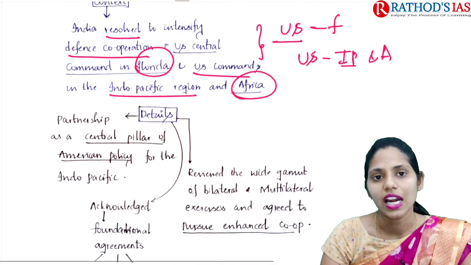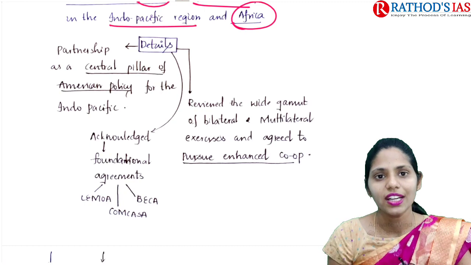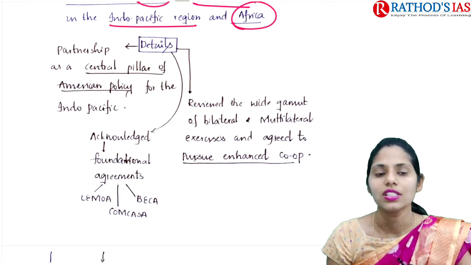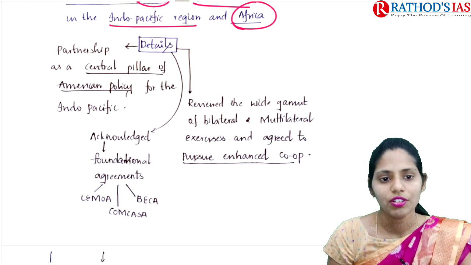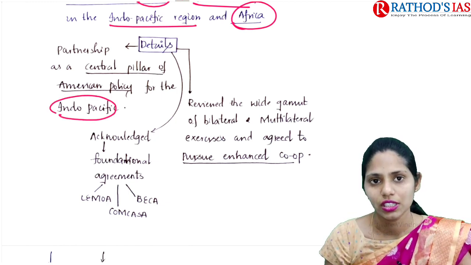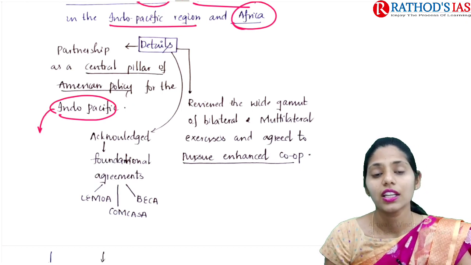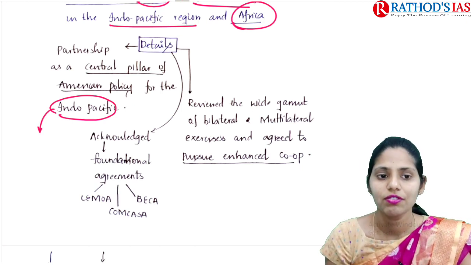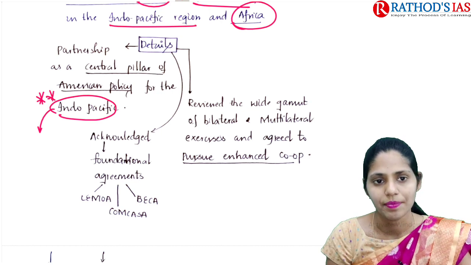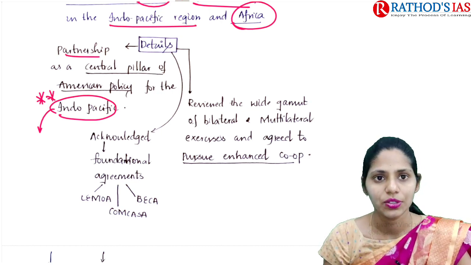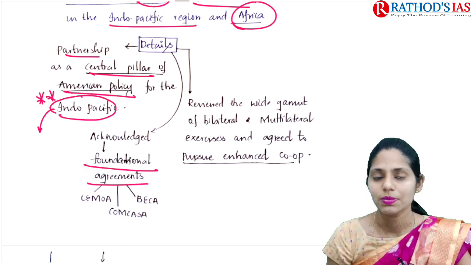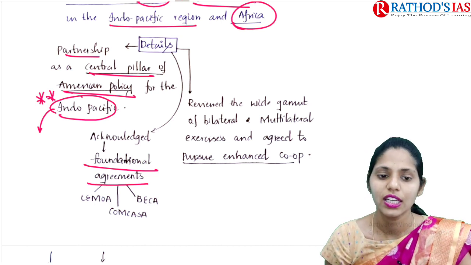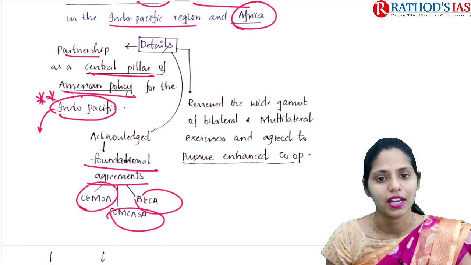If you see some details regarding this defense cooperation, we can talk about the partnership between India and US. It is a central pillar of American policy for the Indo-Pacific. If the US wants to maintain freedom of navigation and contain the increased presence of China in the Indo-Pacific, it mainly needs India. In this way, the partnership between India and US is called a central pillar of American policy. They also acknowledged the fundamental agreements between India and the USA. They include LEMOA, COMCASA and BECA.